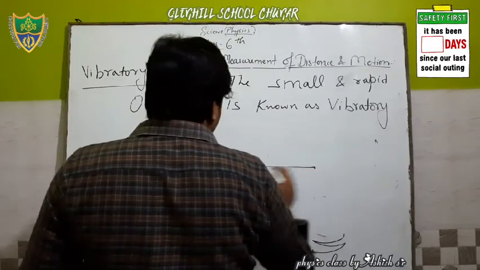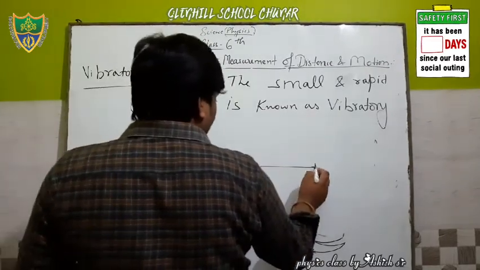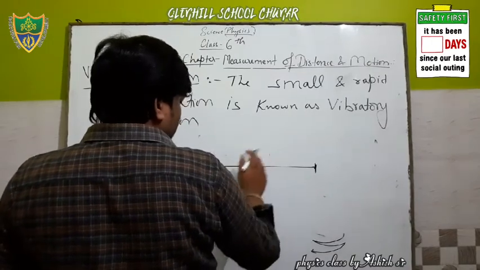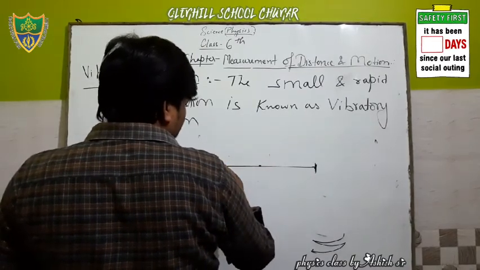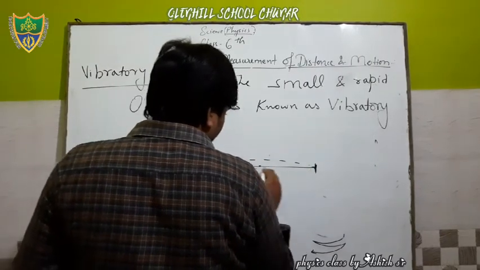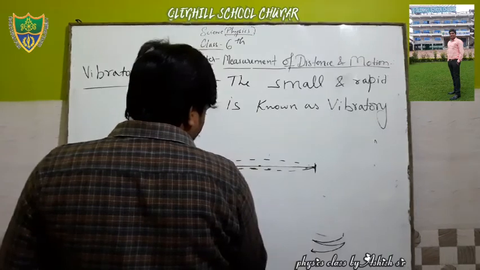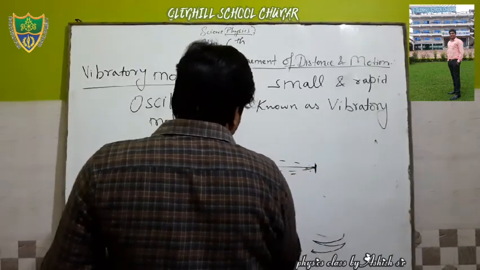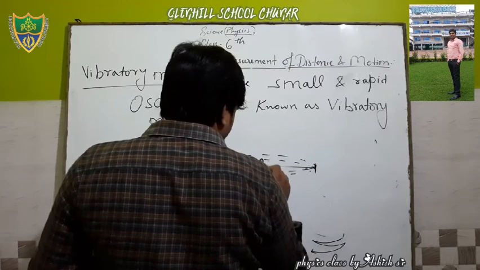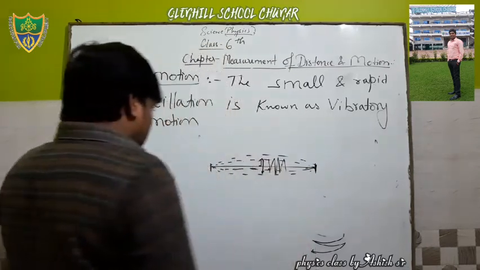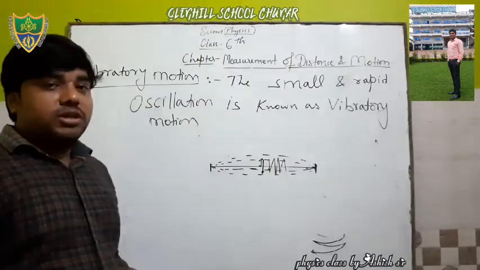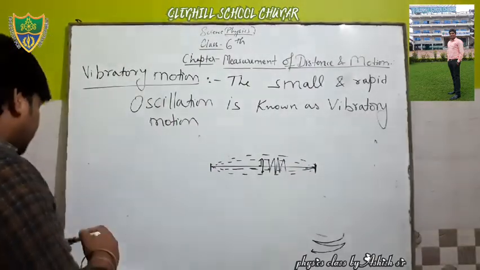Suppose this is a rubber band. When you stretch this rubber band and pull it, what happened? This rubber band does rapid oscillation. It moves here and comes here. It does like this. Then this type of motion is known as what? Vibratory motion. Clear all of you? Okay.